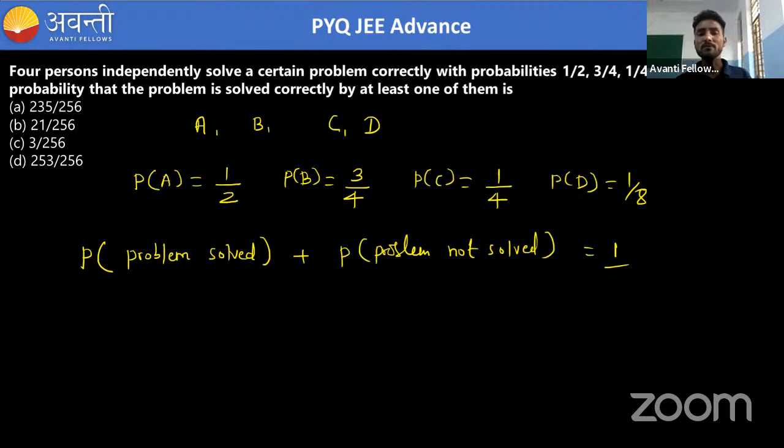Okay, so problem solve होने की probability क्या है? There are 4 persons, right? There are 4 persons. So इसमें क्या करेंगे हम? Let's see. Think करो.